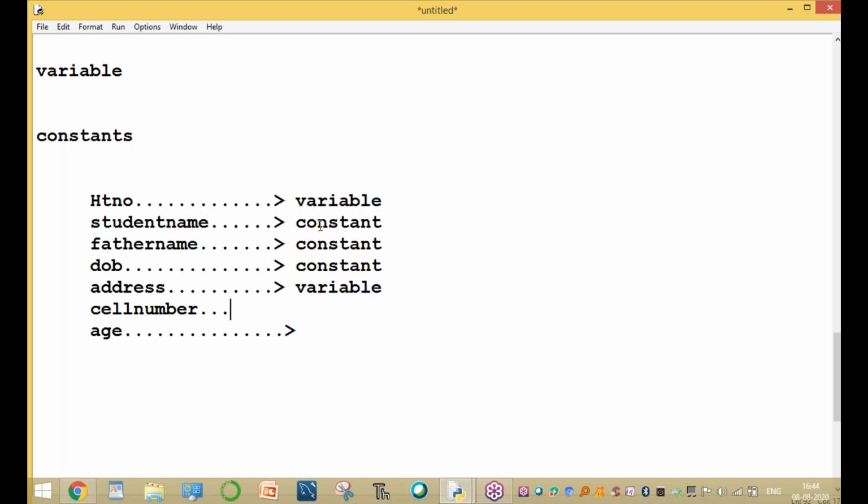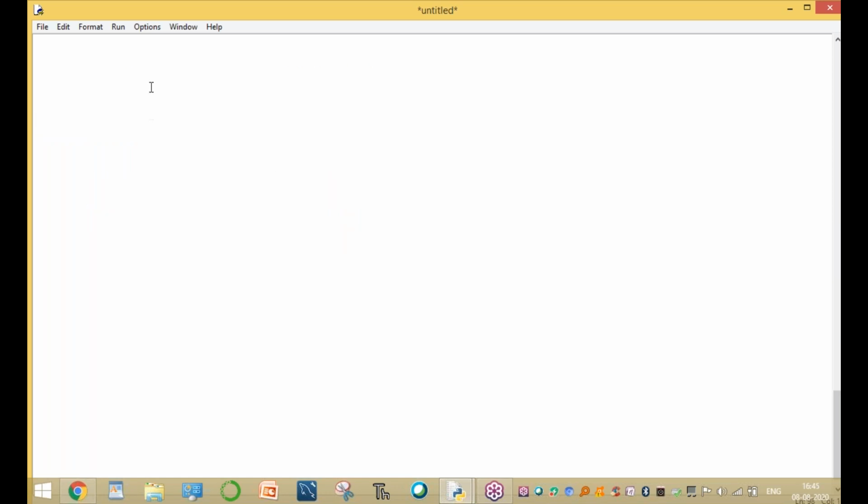And one more, the cell number. It also changes, so it is also a variable. And age is also changing. One particular year your age is 21, next 22, next 23, and so on. So these are all the variables, changing values.